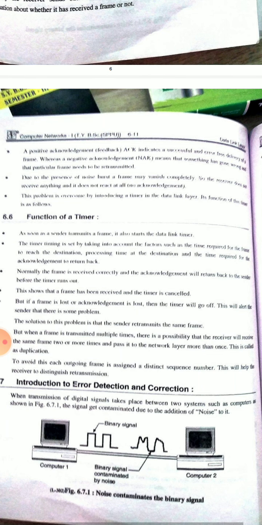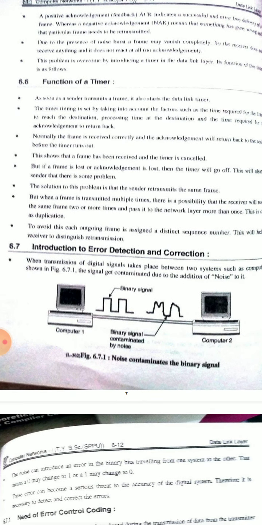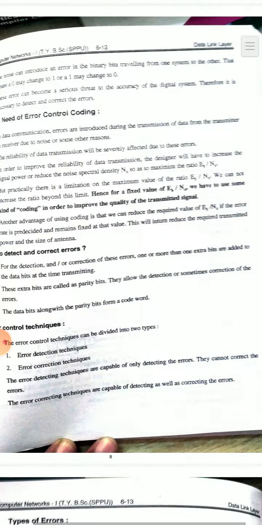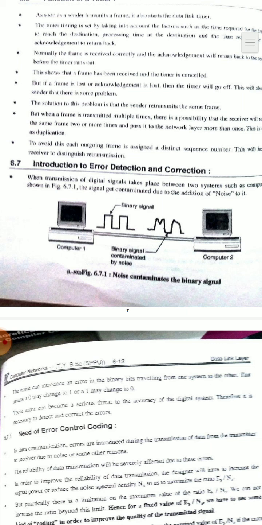Okay, and the functions of the timer. Now you will see the next function of the timer, which is used in both synchronous and asynchronous. When the sender transmits a frame, it also starts the data link timer. The timer starts its timing. And see what time is required for transactions. With the help of the timer it is possible.